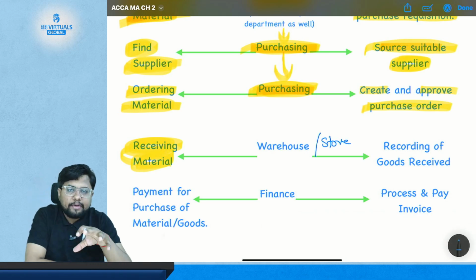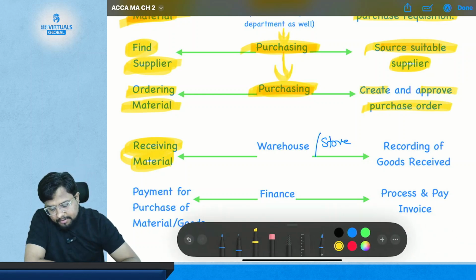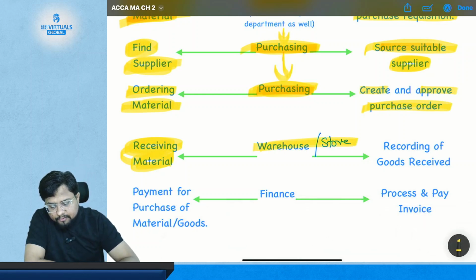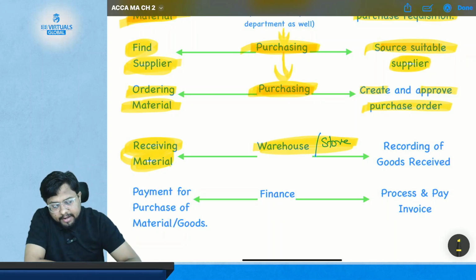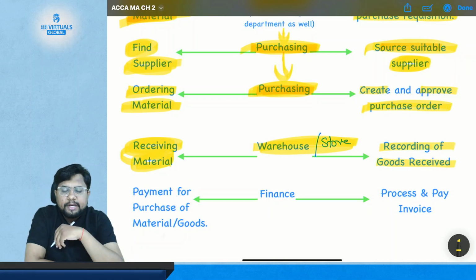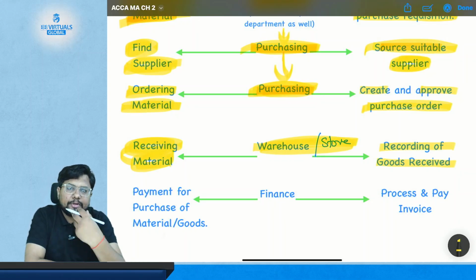The store and warehouse, whatever the case may be, and whatever the department there may be in the factory, are responsible for receiving the material. So store and warehouse will receive the material by recording the goods received, which is also known as GRN, goods received note. In FA we have studied all these stages in detail with each documentation.